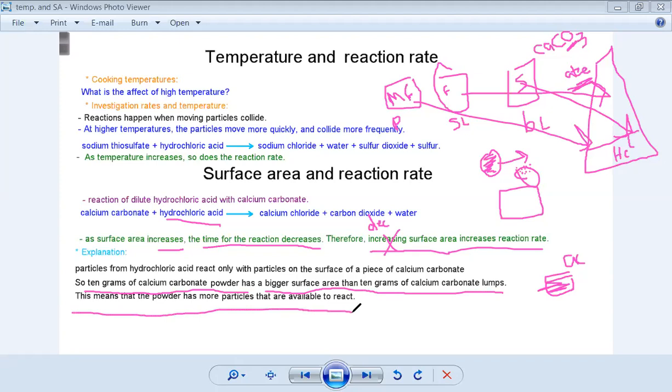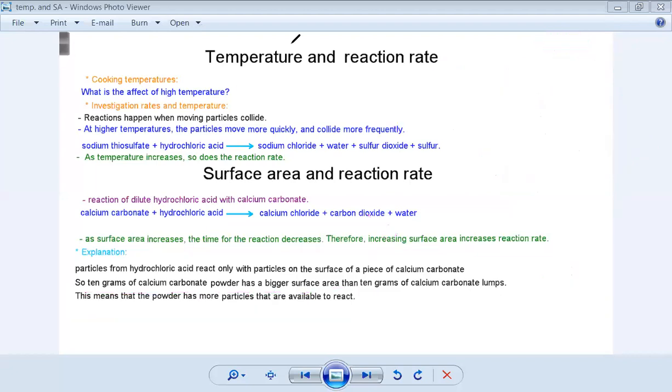The particles are more spread out to react. Yes, I have more particles to collide. So I will give you an example. I don't have much time. Let me erase this. I will show you a video of how he did this. Where is it? Yeah, here.